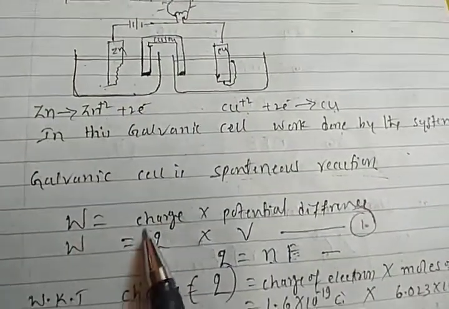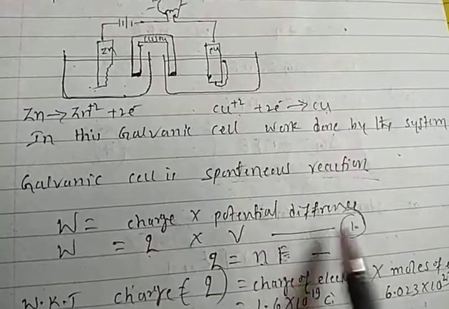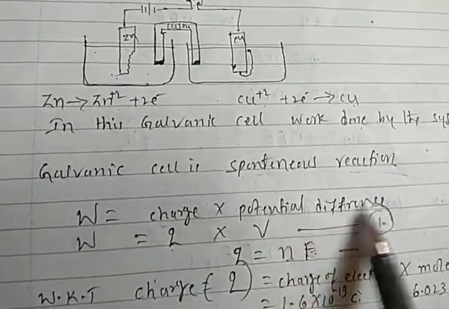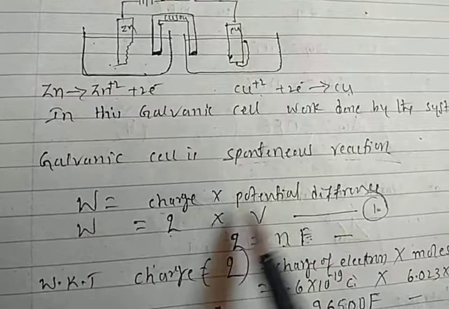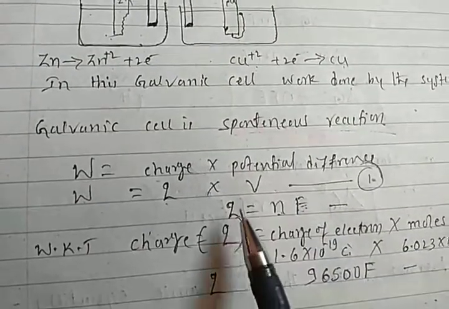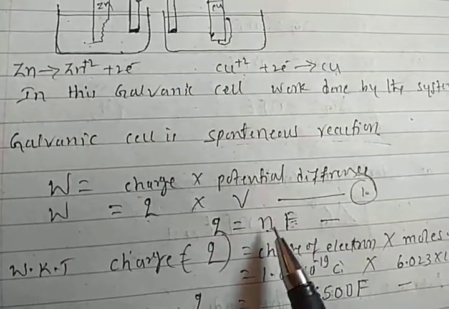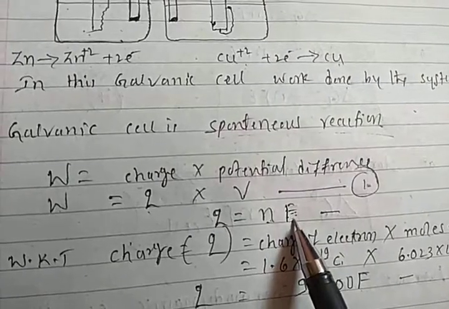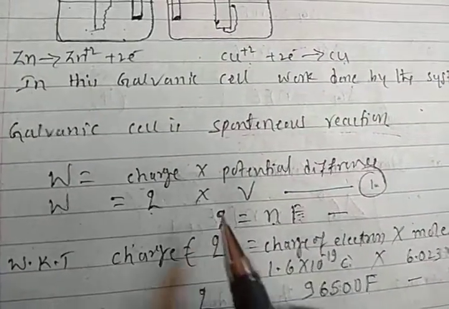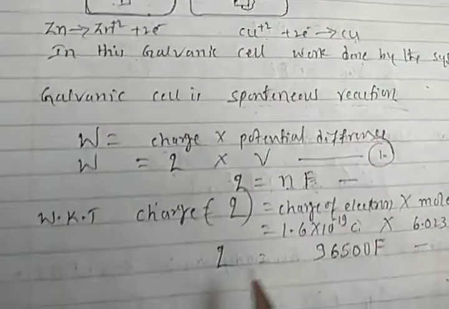So work is equal to charge into potential difference. In physics, I think you will have learned this one. The charge is Q, potential difference is V. Charge Q we denote here as n into F. What is nF? Let's see here.